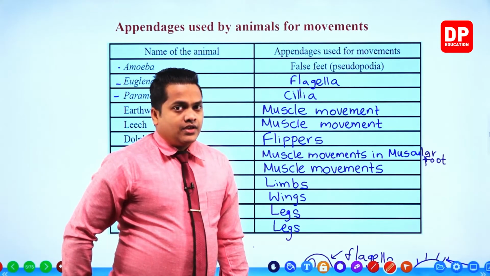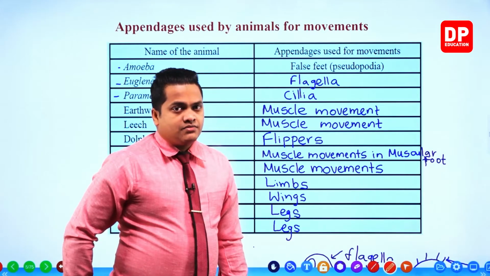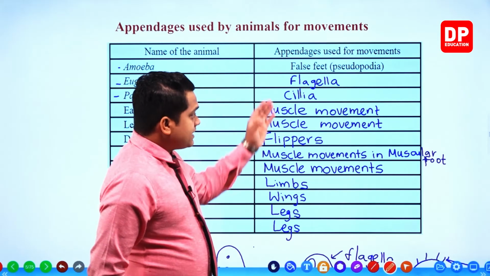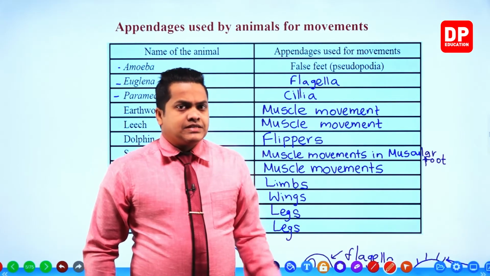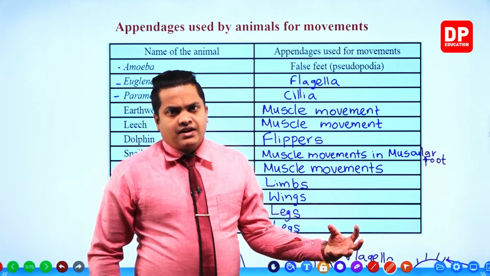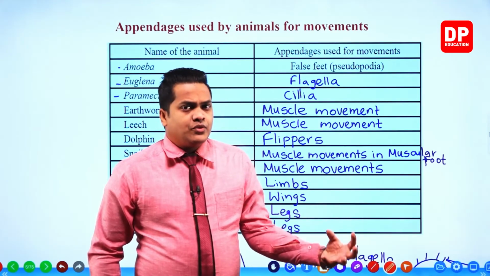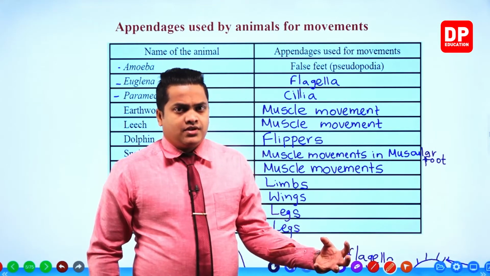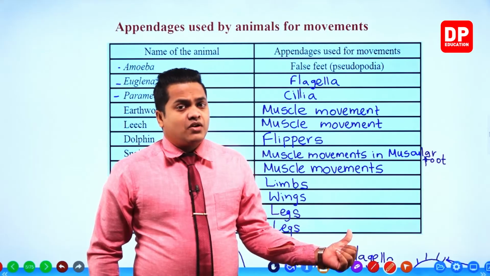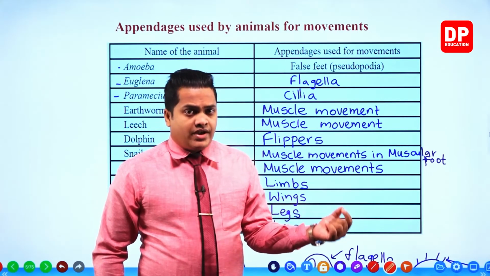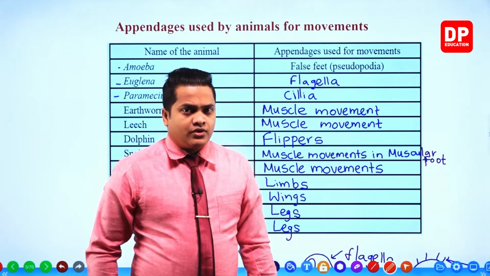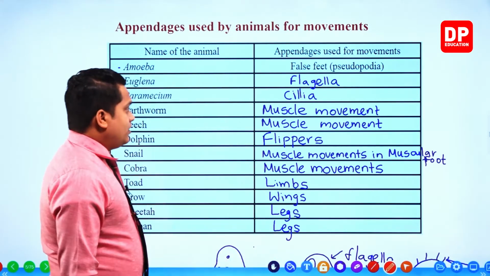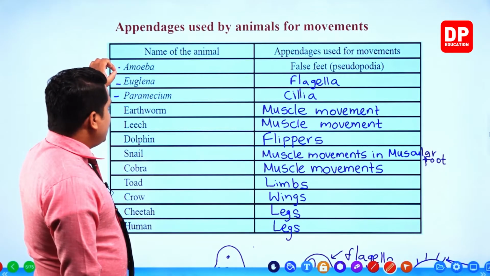Within the bodies of the organisms, we can observe these kinds of special appendages. Some organisms have several appendages, but some organisms do not have special appendages. Even the microorganisms we discussed have appendages for locomotion.